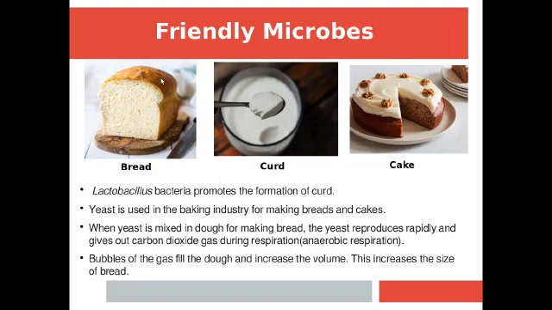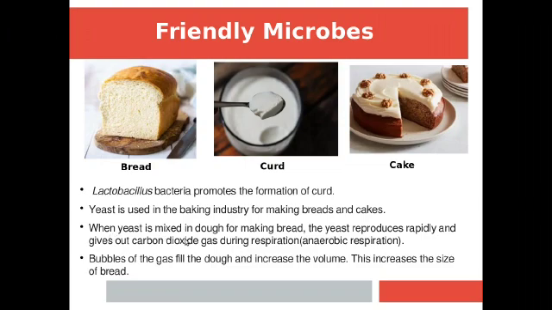Now see the fluffy bread or the sweet cake you are eating, nice. These cakes are made up of one fungus. One fungus is the main ingredient in this bread and in this cake. So, yeast is used in the baking industry. We have seen the picture of yeast earlier.